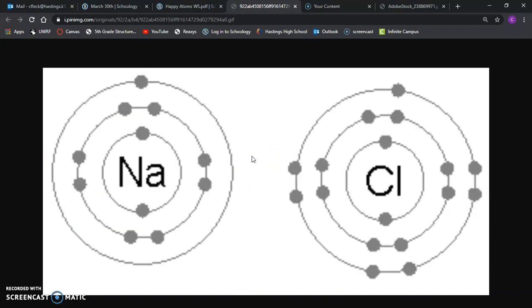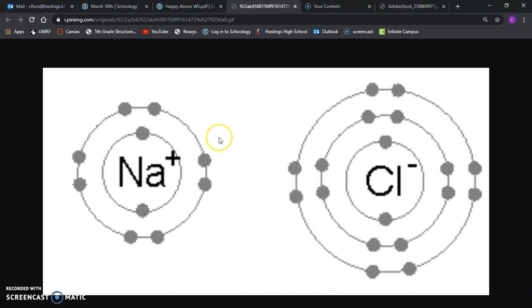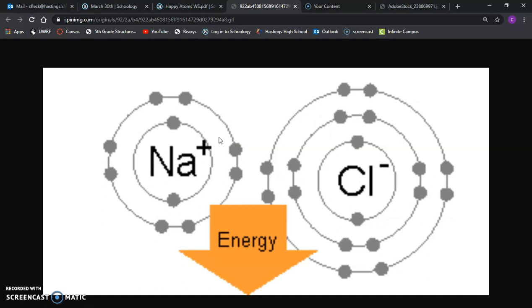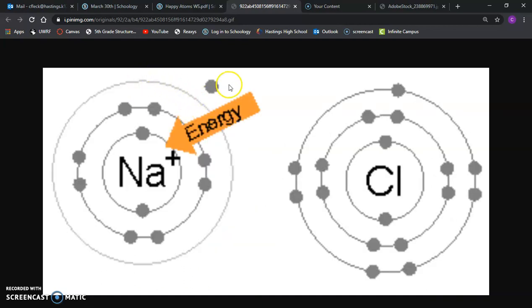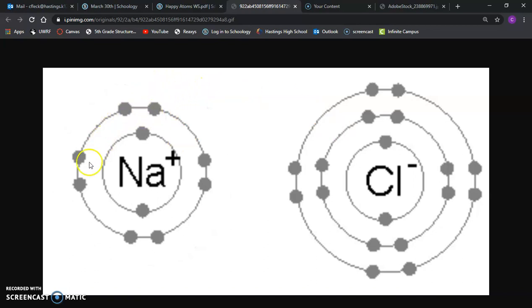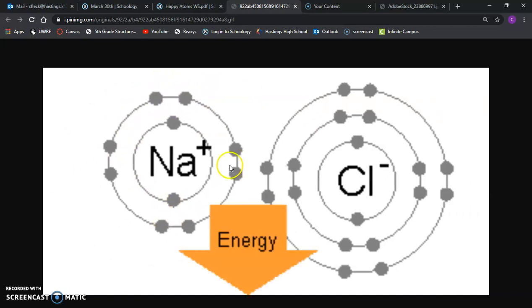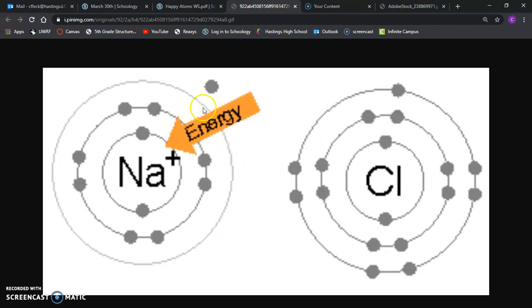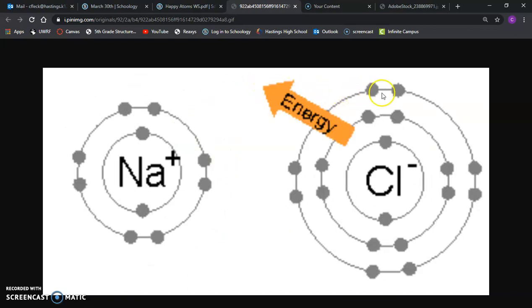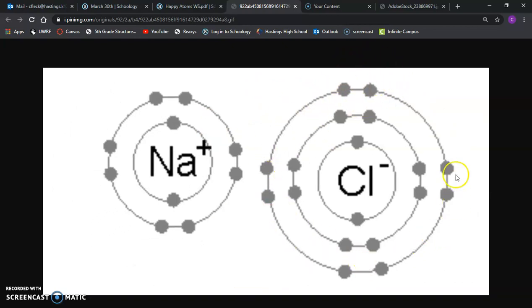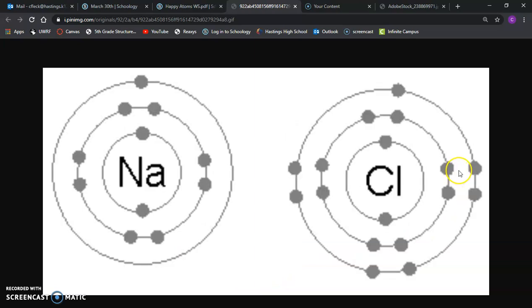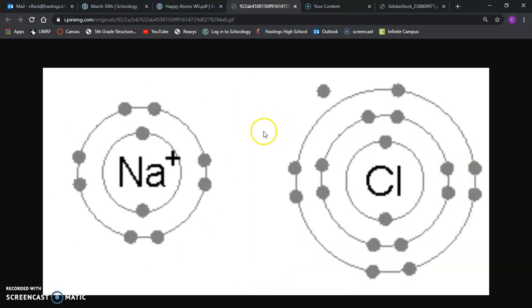Don't forget that every atom wants to get to 8 electrons, and they can do that by gaining or losing electrons. If sodium loses its outer valence electron, it arrives at a position where it has 8 electrons already. And if chlorine gains that electron, it arrives at a position where we have 8 electrons as a result.